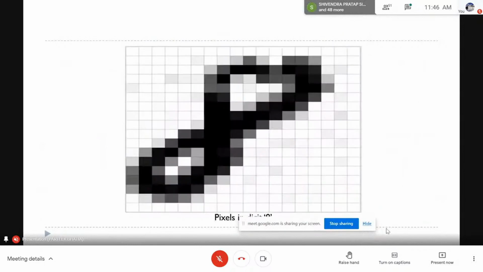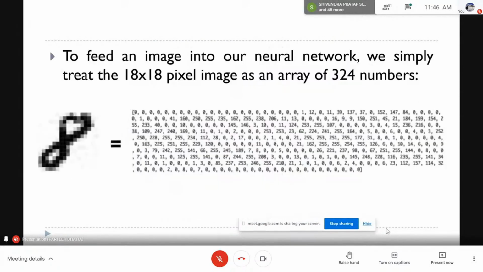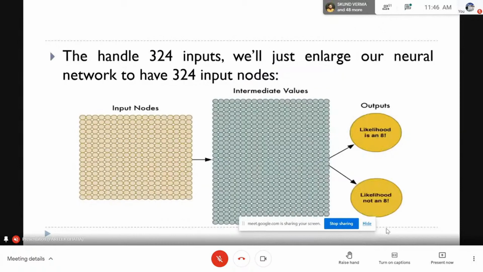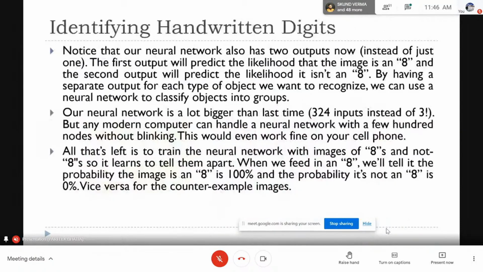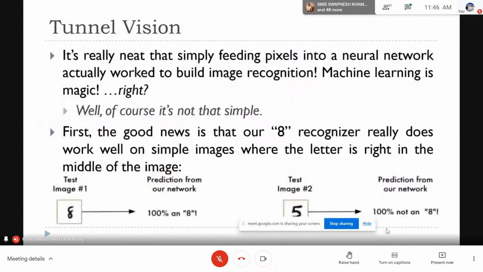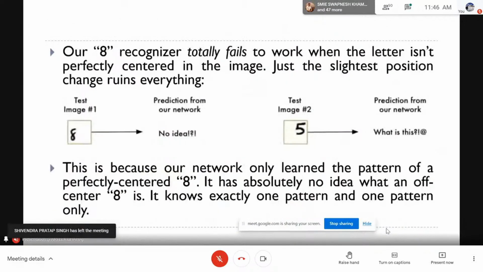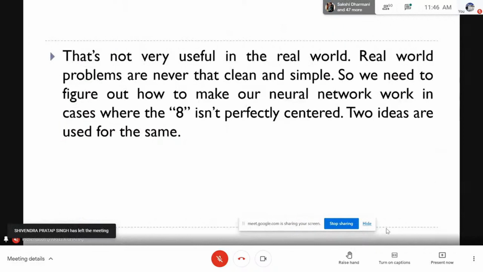We want to recognize it. The image will be converted to pixel values, and then we process it through a traditional artificial neural network. But the problem is that if what we want to recognize is at the center, we will be able to recognize it, but if it is at a corner, we fail to recognize it. So there are two solutions.